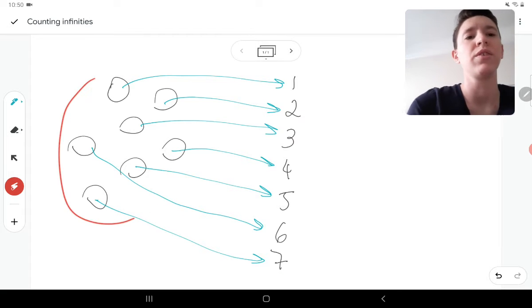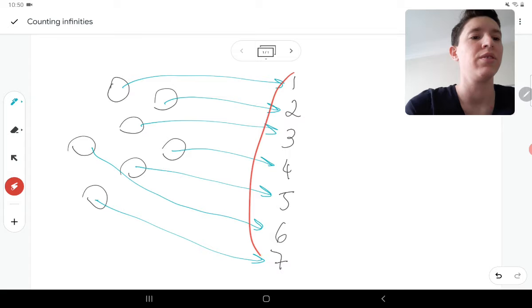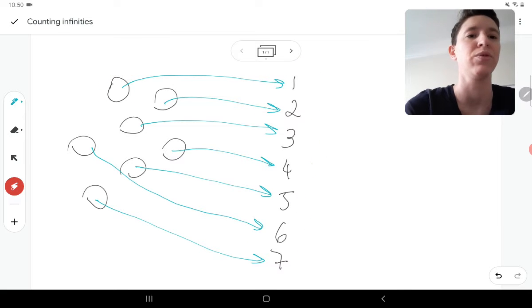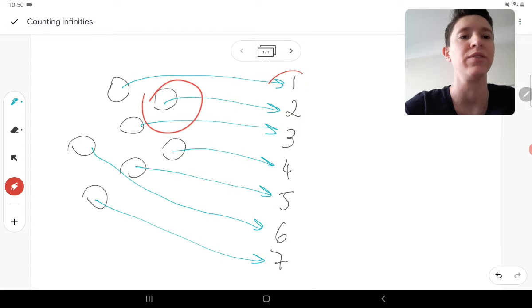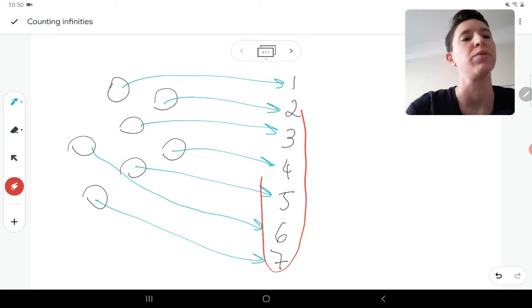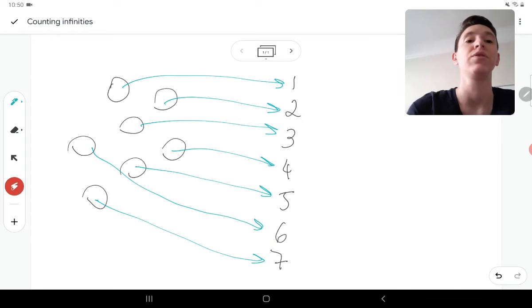No one here is alone, and no one here is alone. No one here has 2 buddies in this group, and no one here has 2 buddies either. So we can say that they have the same number of elements. And since by the way counting numbers work, we went all the way to 7, it means this group has 7 elements.